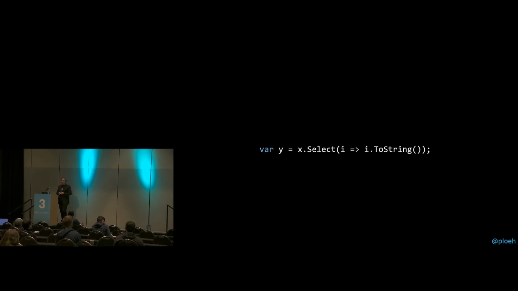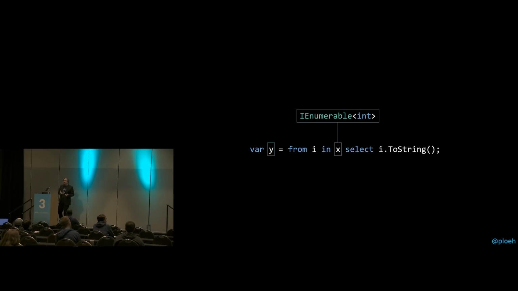You'll notice that I've written the select call using method call syntax, but I could also have written it using query syntax like this. Normally when people see query syntax, if they use it at all, they think of it as being something related to IEnumerable or maybe IQueryable. In this case, if x is IEnumerable<int>, then y is inferred to be IEnumerable<string>. But now that we have those select methods for Lazy<T>, this syntax actually also works for Lazy<T>. So if you have a Lazy<int>, you can turn that into a Lazy<string> using query syntax.